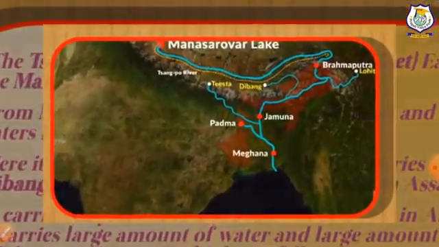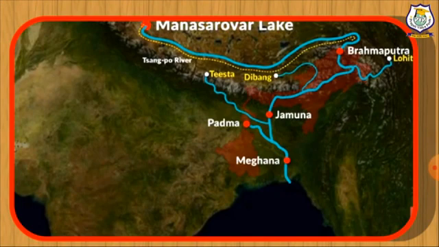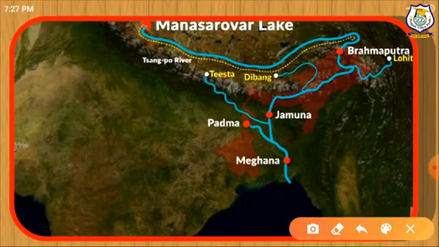Here the Sangpo river originates from Mansarovar lake and flows eastward parallel to the Himalayas till the Namcha Barwa mountain, where it takes a U-turn and enters India in Arunachal Pradesh. Here it is called Dihang.